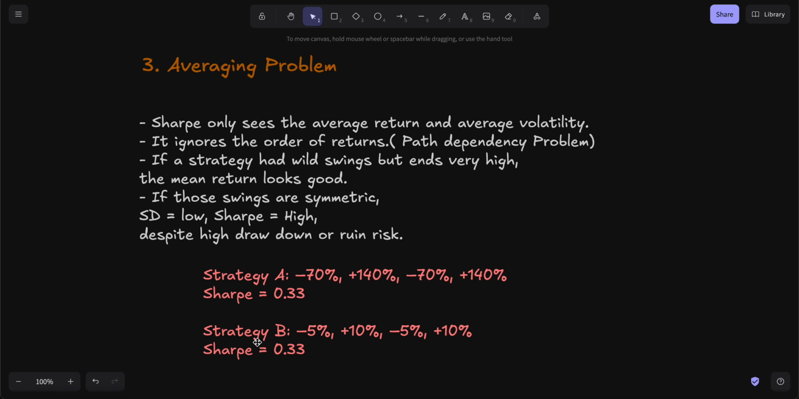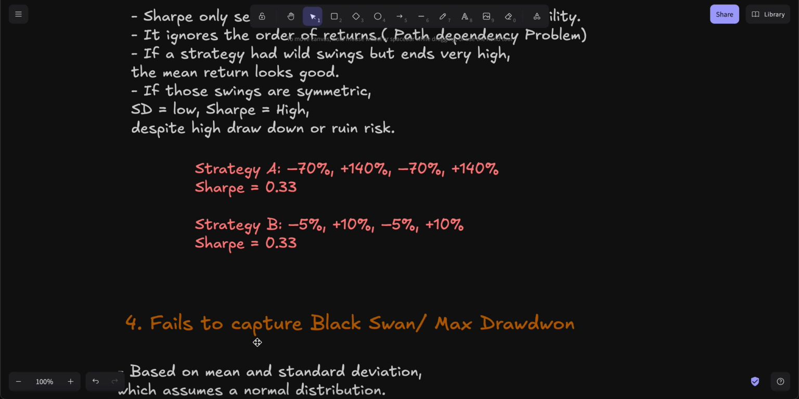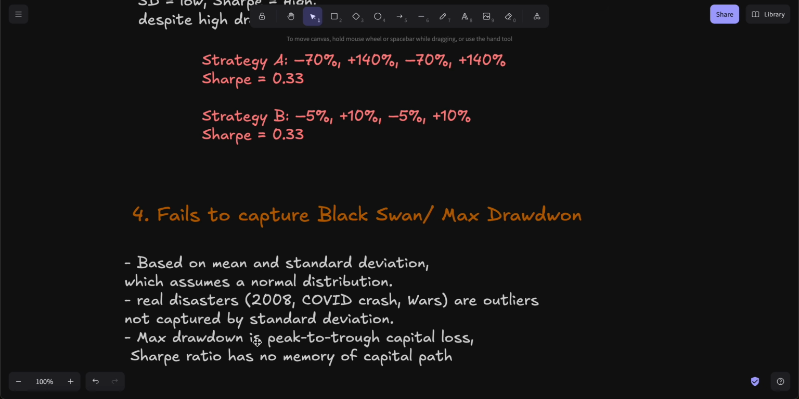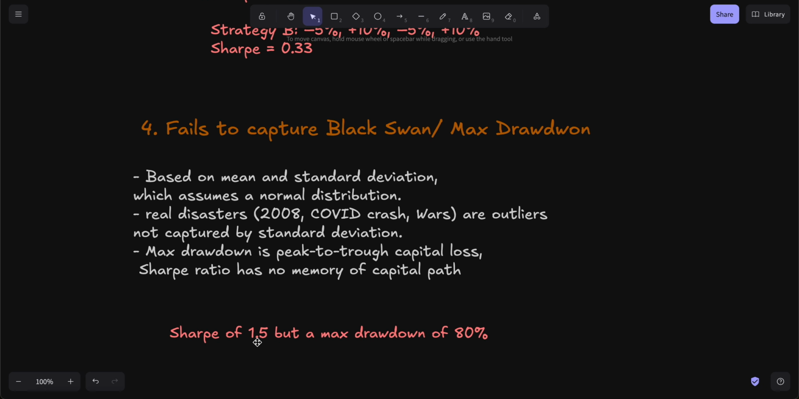Sharpe ratio has completely ignored this whole drawdown thingy, and that essentially is because of the averaging problem. It is fundamentally flawed because of the average return and average volatility and the way the calculation is done. So it's not really good at capturing the wild swings, or if the swings are symmetric or small as well. That is the biggest problem, and it fails to capture black swan or maximum drawdown. Like I said before, it's purely based on mean and standard deviation, and Sharpe ratio assumes a normal distribution, and that's a big flaw in it.